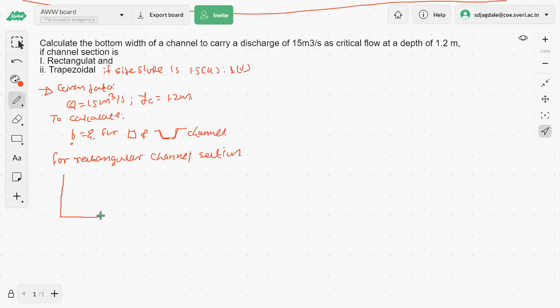है, we will consider that rectangular channel section is like this, where the base width is B and the depth of the flow is Y. Okay, ये आपका रेक्टेंगुलर सेक्शन है, उसमें से वो डिस्चार्ज Q पास हो रहा है at YC. So YC we can say critical flow depth YC we are knowing 1.2 meter. So YC is given to you, Q is given to you, and they have asked to calculate the B. So how to go for?